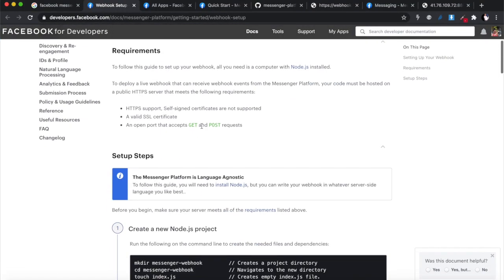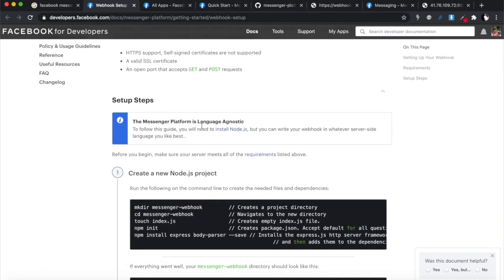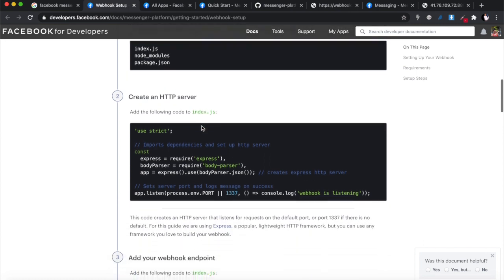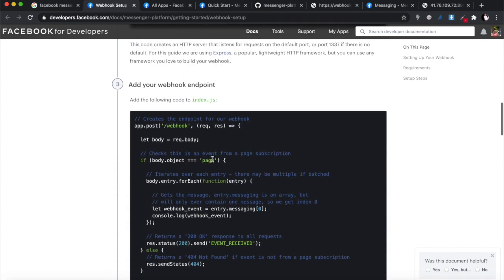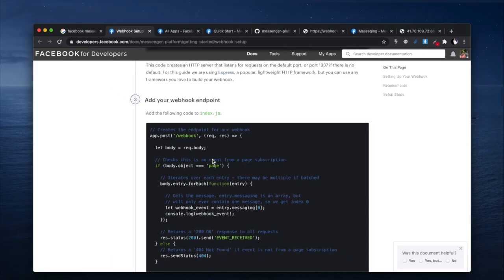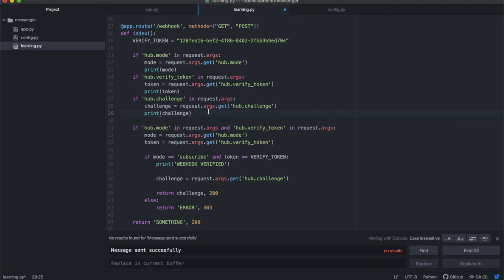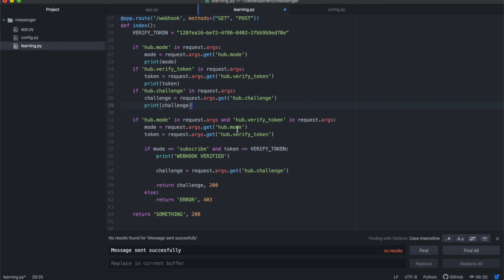So when you have time, and if you're writing this code in perhaps a different programming language, you can have a look at what it looks like written in JavaScript, and you can rewrite it in your own programming language. Or otherwise, if you're working with Python, you can just copy and paste what I have over there. You can freeze the screen and have a look at this code, and this is what the code must look like to verify the token.